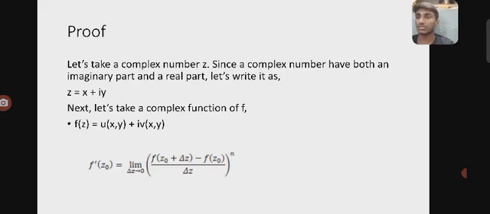Here you can see the proof for the Cauchy-Riemann equations. Let's take a complex number z. Since a complex number has both a real part and an imaginary part, let's write z equal x plus i y. Next, let's take a complex function f. Then f dash of z naught equals the limit as delta z tends to 0 of f(z naught plus delta z) minus f(z naught) by delta z.